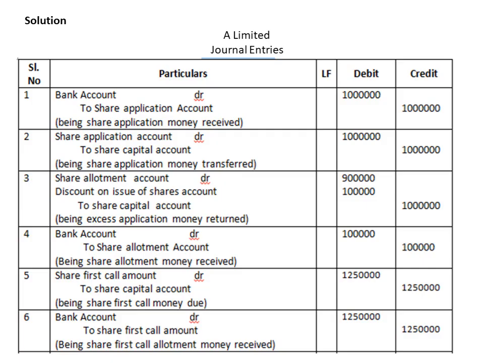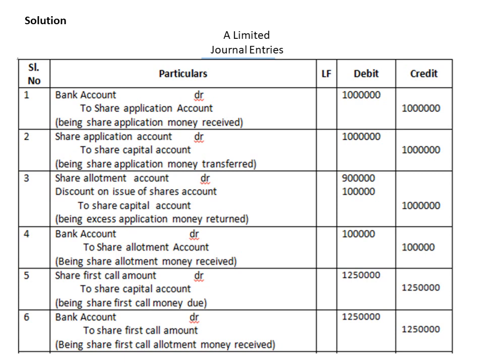As you all know, for the share application money received, it will be 10 lakh, that is 100,000 shares worth rupees 100. And that money is transferred to the capital account in the second journal entry. Now the third journal entry where you have to concentrate is the discount part.